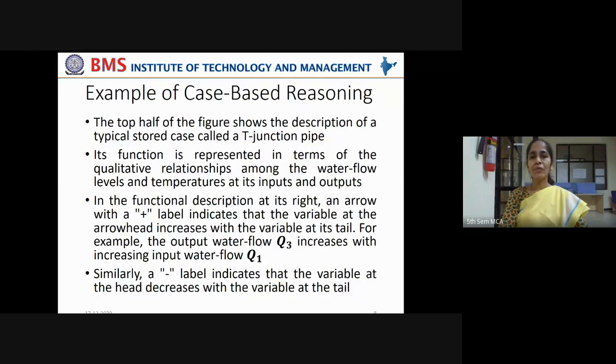Now, the top half of the figure shown here describes a typical stored case called a T-function pipe. What all I explained with the figure, the same thing I have given in the slides. Its function is represented in terms of qualitative relationships among the water flow levels and temperatures at its inputs and outputs, Q1, Q2, T1, T2, like that. In the functional description at its right, an arrow with a plus label indicates that the variable at the arrowhead increases with the variable at its tail.